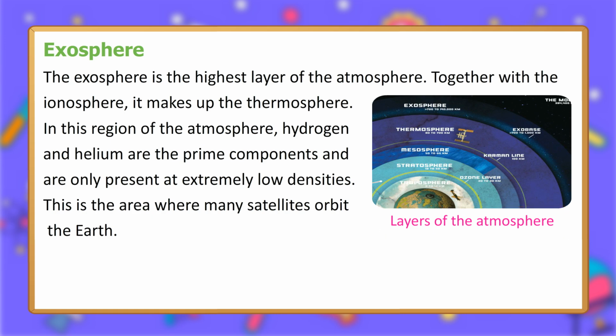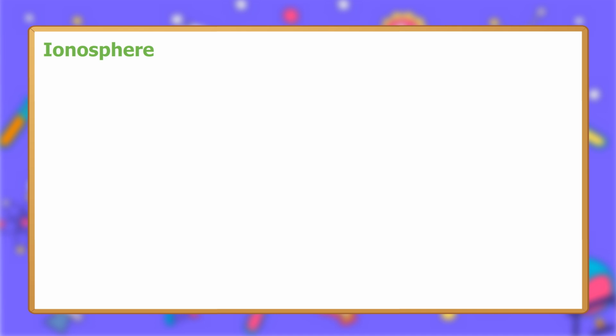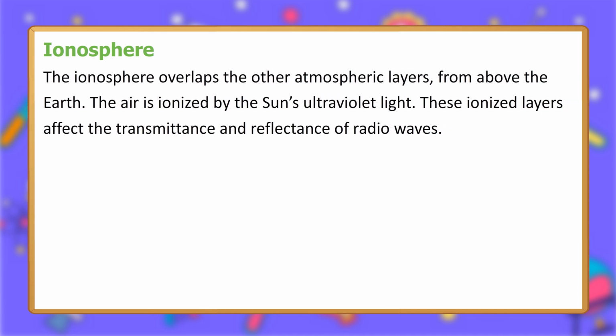Layers of the atmosphere. Ionosphere. The ionosphere overlaps the other atmospheric layers from above the Earth. The air is ionized by the sun's ultraviolet light. These ionized layers affect the transmittance and reflectance of radio waves.